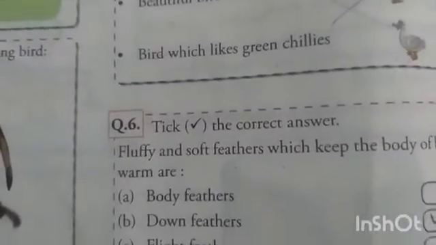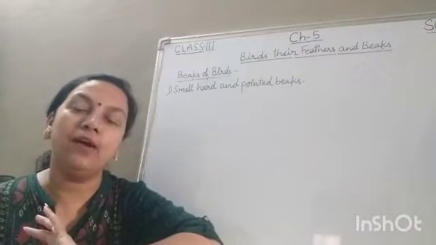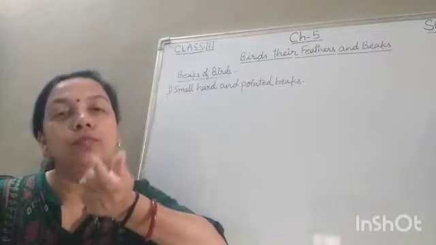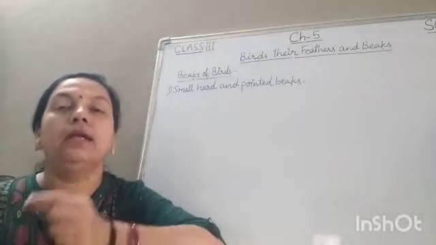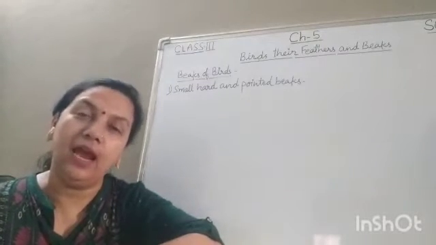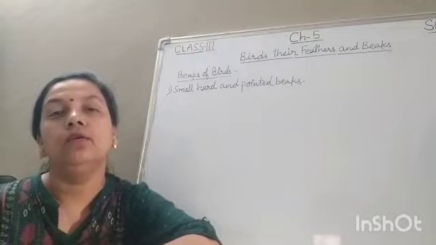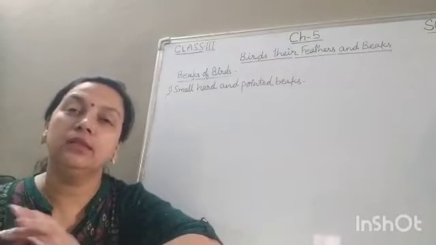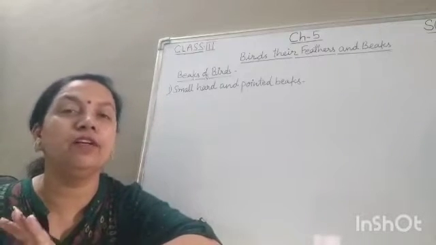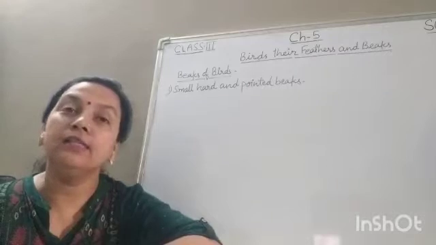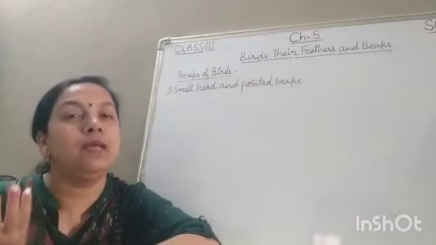So children, as we have mouth, birds have beaks. Actually mouth of bird is beak, but they don't have teeth. And the shape, size and functions of beaks depends on the food that birds eat. Okay, they eat different type of foods and they are having different type of beaks. As we use different cutleries to eat different type of foods.